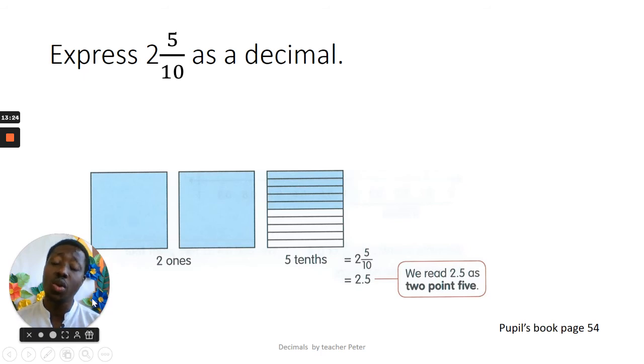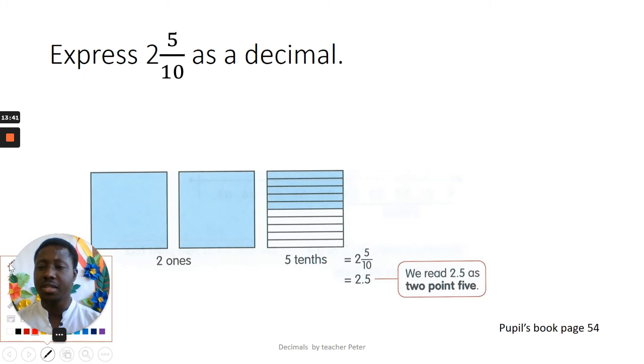Now, when we have this one, page 54 of your student book, let's see. Express two whole number 5 over 10 as a decimal. Two whole number 5 over 10 as a decimal. Okay? Now, let me get you the highlighter to see. It means that we have two wholes. This is one whole and this is another whole. Okay? Good.